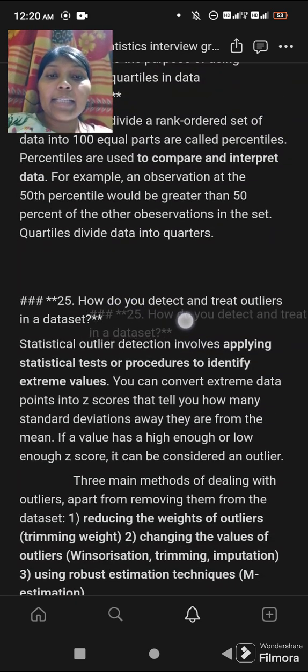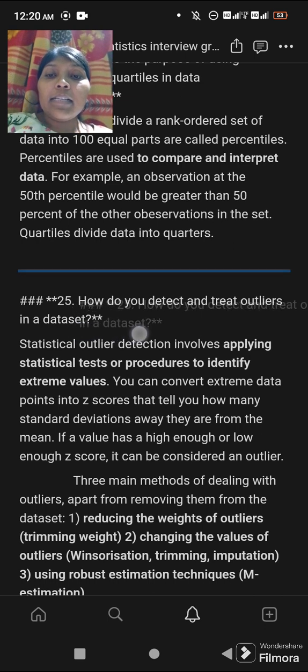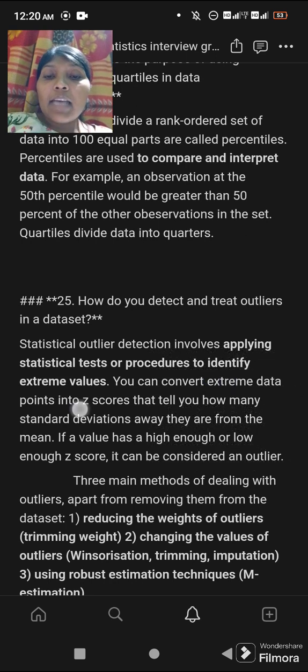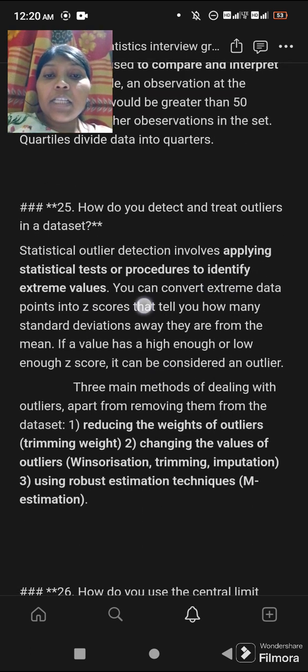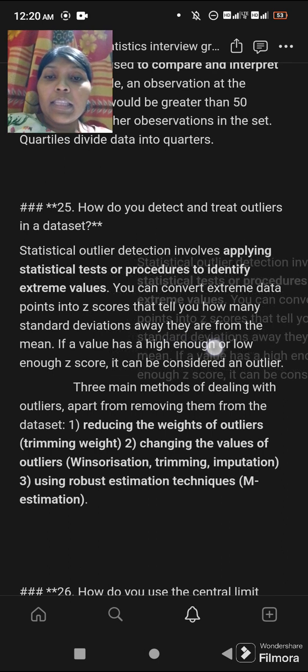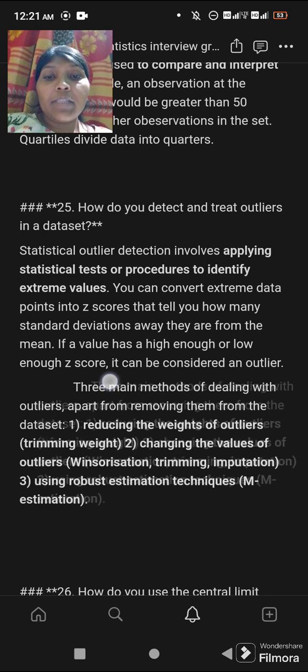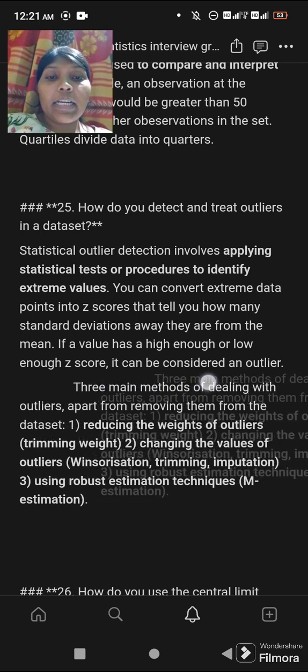Next question: how do you detect and treat outliers in a data set? Statistical outlier detection involves applying statistical tests or procedures to identify extreme values. Firstly, you can convert extreme value points into z-scores, which tell you how many standard deviations away they are from the mean. If a value has a high enough or low enough z-score, it can be considered an outlier.